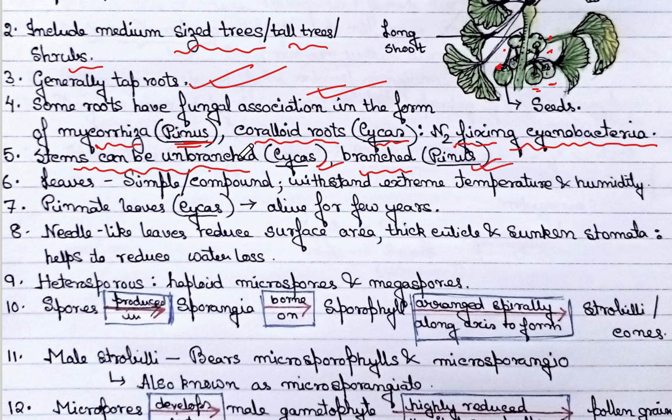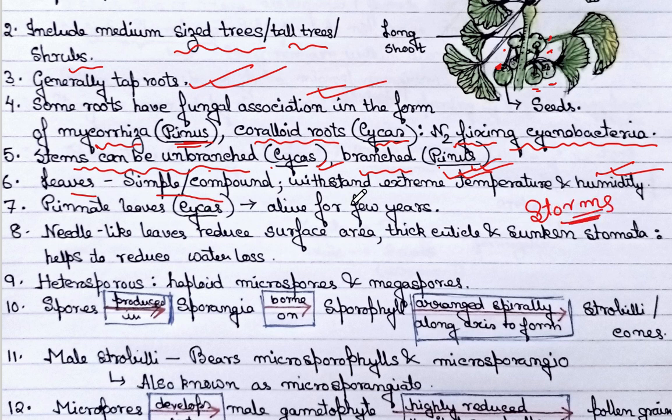The stems can be unbranched like in Cycas, or can be branched like in Pinus. The leaves, as we have seen in the pine leaves, can be simple or compound, and they can withstand extreme temperatures and humidity, and also storms.